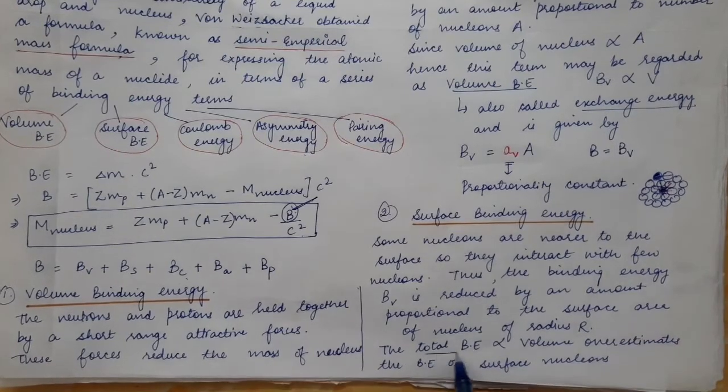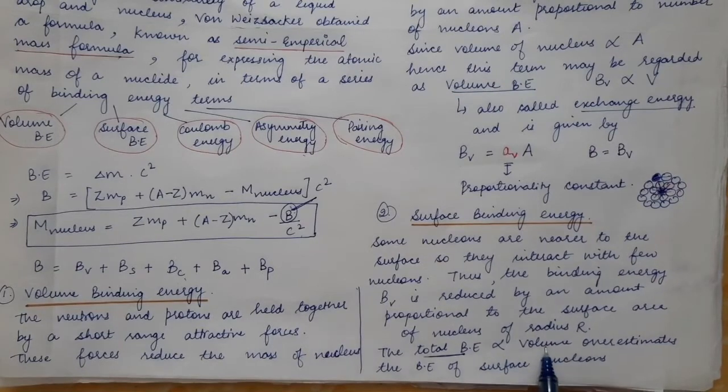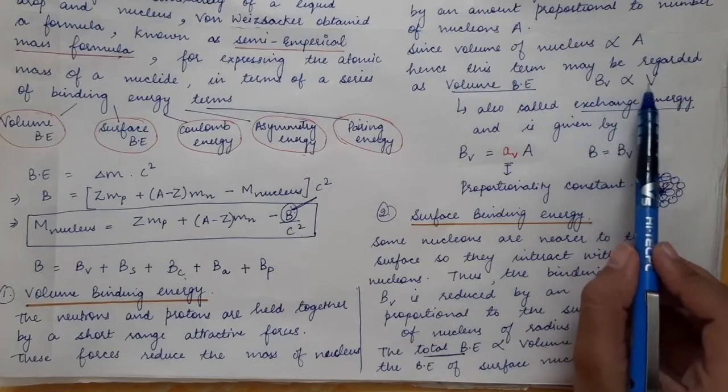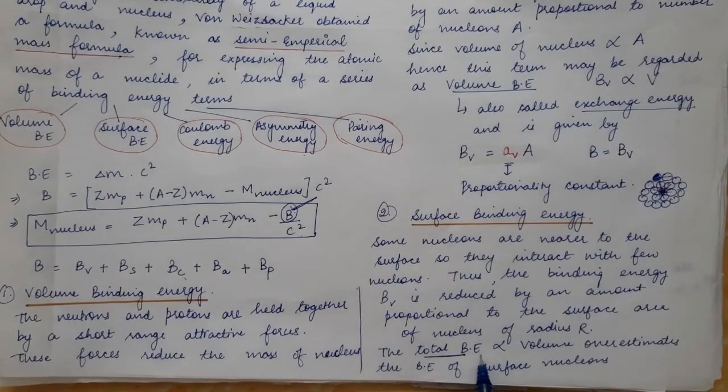Now if the total binding energy is simply proportional to volume, like in this case we saw that the binding energy is proportional to volume, this is an overestimate. This overestimates the binding energy of the surface nucleons.